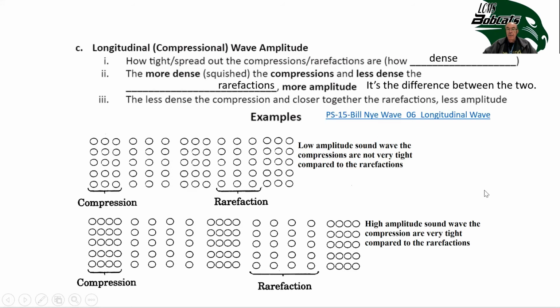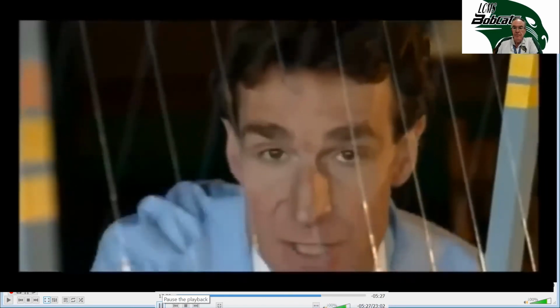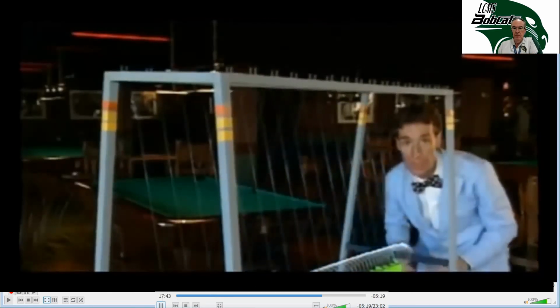And then there's an example of Bill Nye is going to show us about a longitudinal wave. Bill's going to give us a demonstration of a longitudinal wave or a compressional wave. Waves don't always move like this. Now, sometimes they move like this. They squeeze together and spread apart. That's how waves go through something like the spring.